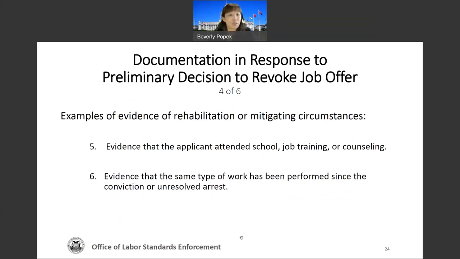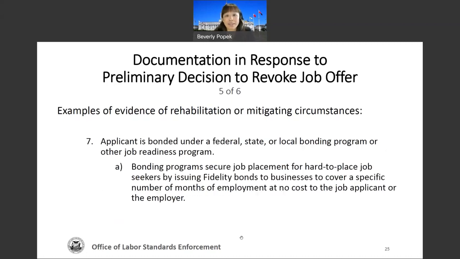Other items that you should think about and look for: Did they attend school? Did they attend a job training program? Have they attended counseling? Any evidence that they have performed the same type of work since the conviction or unresolved arrest. And seven, perhaps the applicant is in a bonded program. The bonded programs secure jobs for hard to place individuals where they issue bonds to cover a specific number of months at no cost to you and the job applicant.